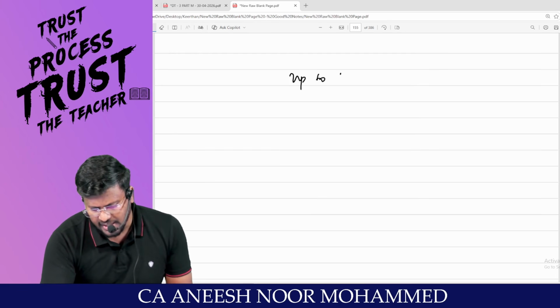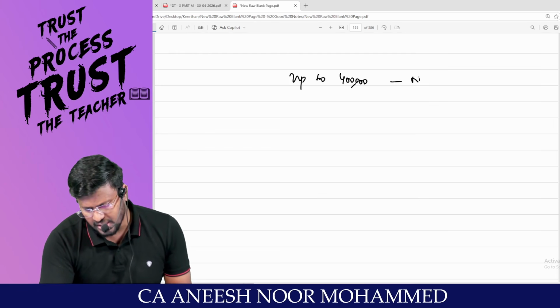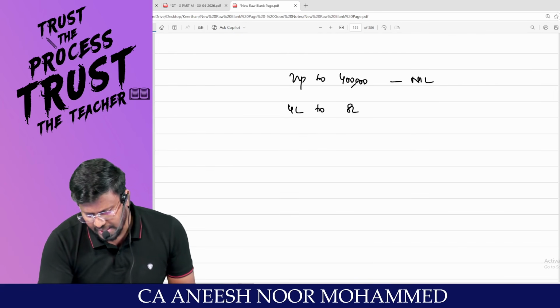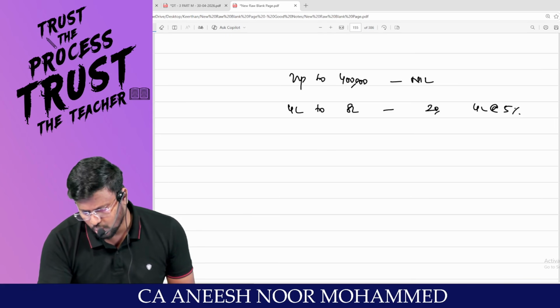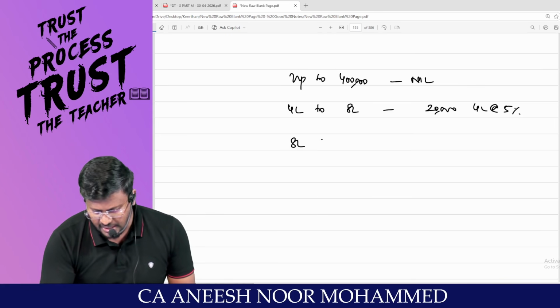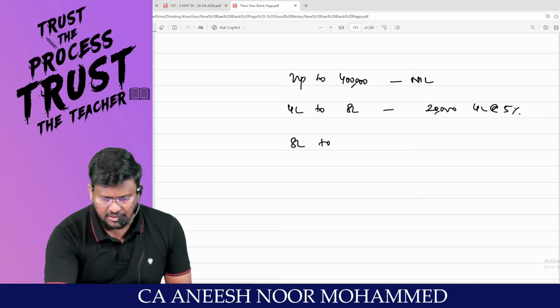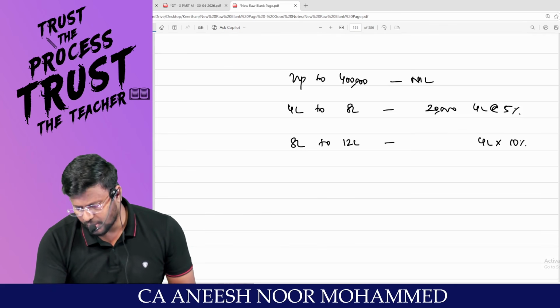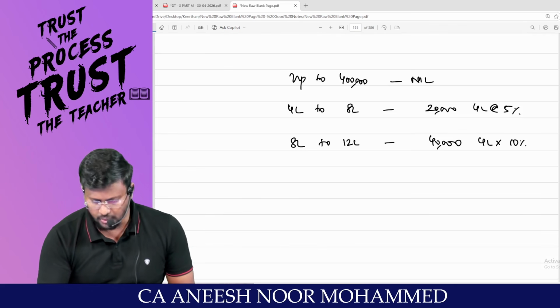Up to how much? 4 lakh. There is no tax liability at all, nil. 4 lakhs to 8 lakhs, a gap of 4 lakhs at the rate of 5% comes to 20,000. 8 lakhs to 12 lakhs, again 4 lakh into 10% comes to 40,000.